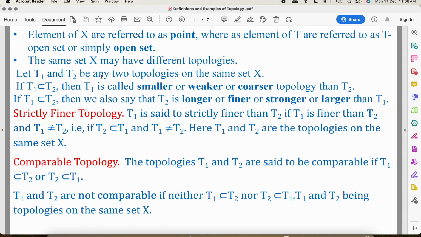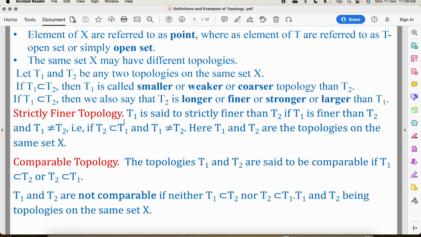Suppose T1 and T2 are any two topologies on the same set X. If T1 is a subset of T2, then T1 is called the smaller topology than T2 or weaker topology than T2 or coarser topology than T2. And T2 is called the larger topology than T1 or finer topology than T1 or stronger topology than T1 or larger topology than T1.